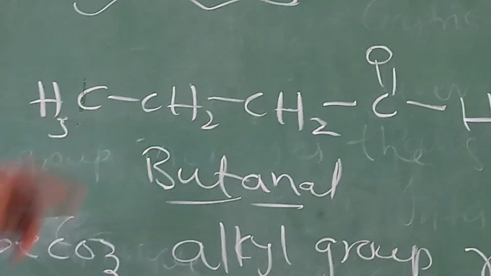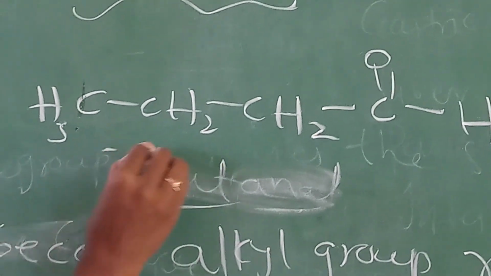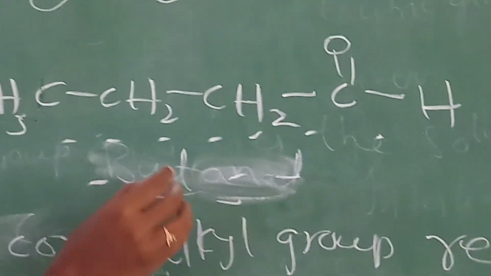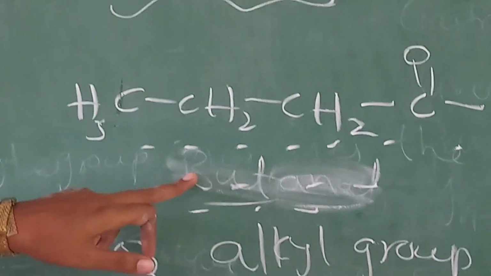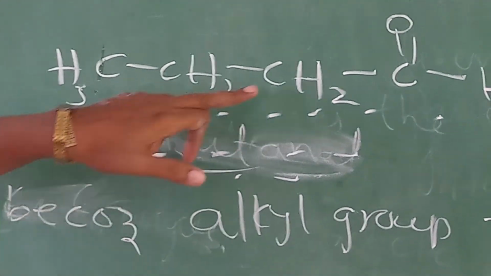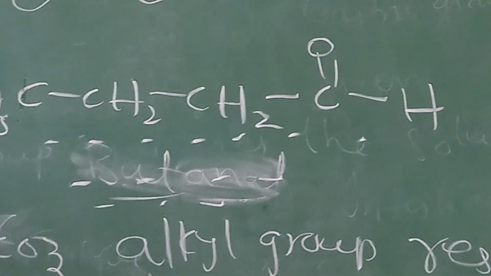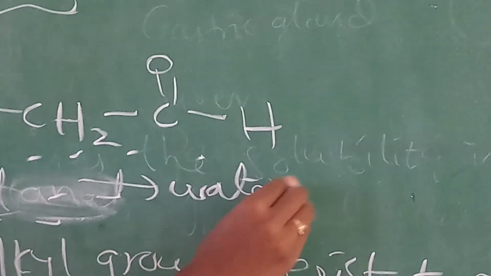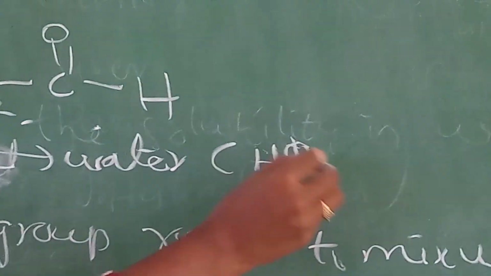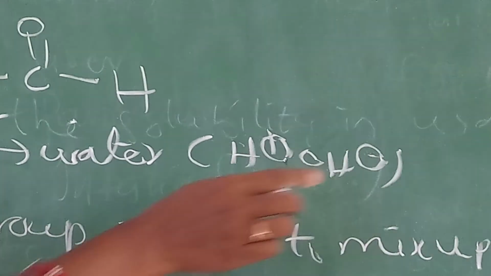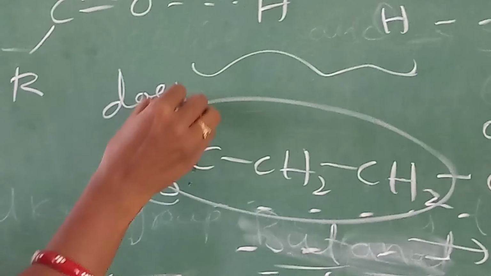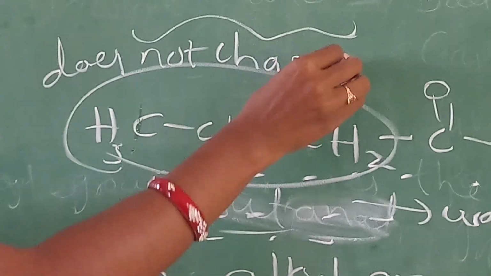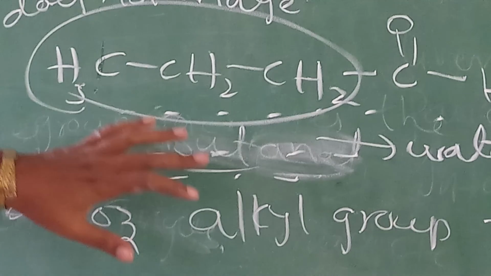So now what happened? This alkyl group does not react with water, because here water contains charge and this alkyl group does not contain charge. All of you know that like dissolves in like. So here water contains charge, but alkyl group does not contain charge. Water contains charge, yes or no? So here H plus and OH minus. The water contains 2 charges, H plus and OH minus. But here the alkyl group does not contain charge. There is no charge. So that's why the alkyl group is not soluble in water.